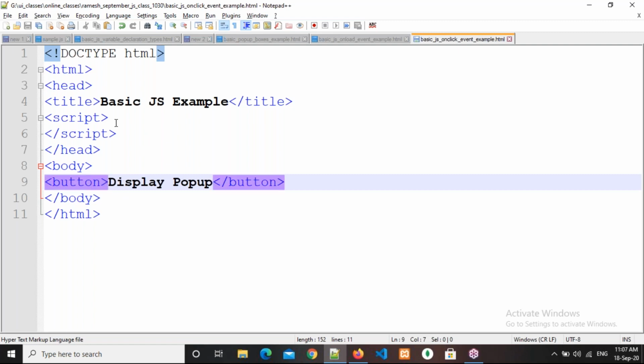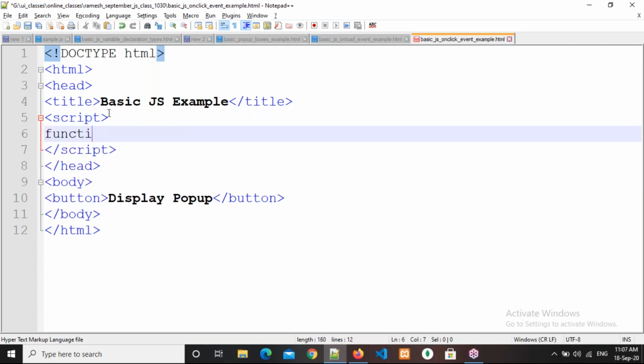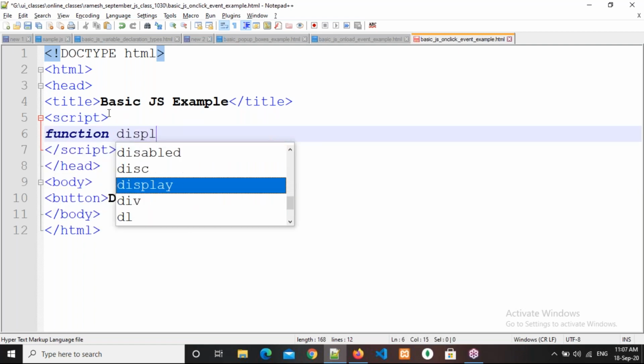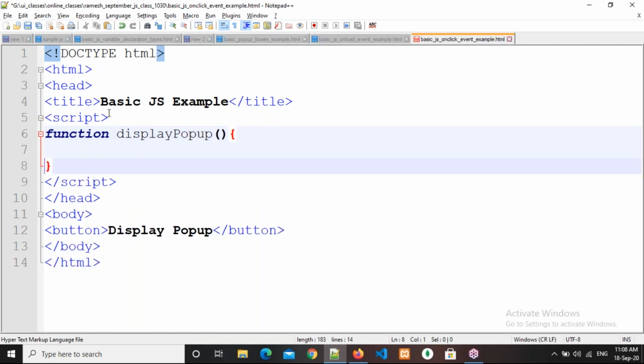to display. So I will write that pop-up related code in a function. Display pop-up, parenthesis open and close, and write here alert. Please enter your first name. Okay, right.